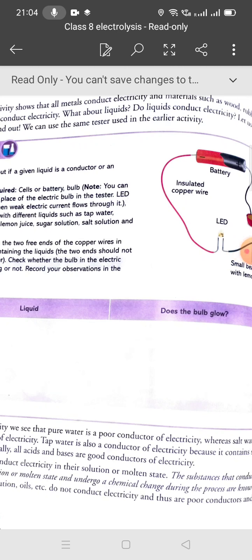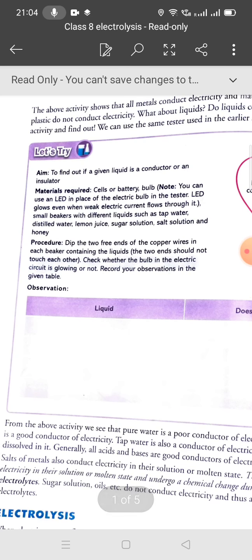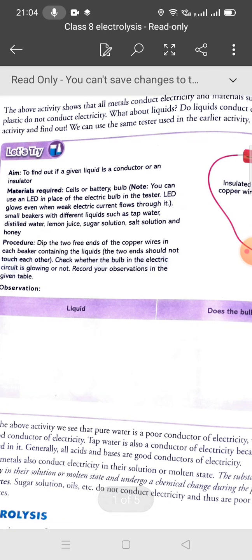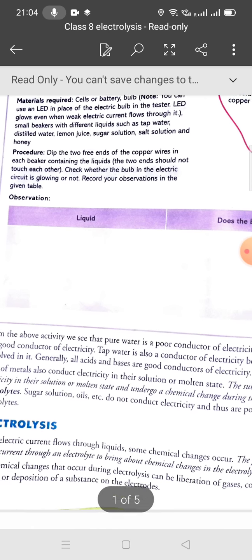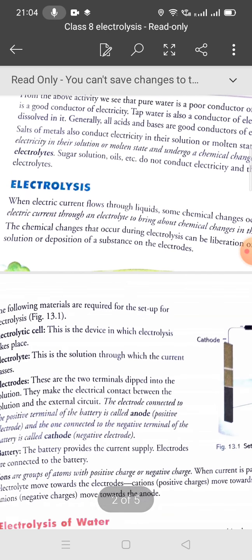Students, we discussed in the last lecture whether a liquid is a conductor or an insulator: liquid as a conductor of electricity. I think you have understood the conductor and the insulator of electric current. Now, in this video we will discuss the next topic, electrolysis.